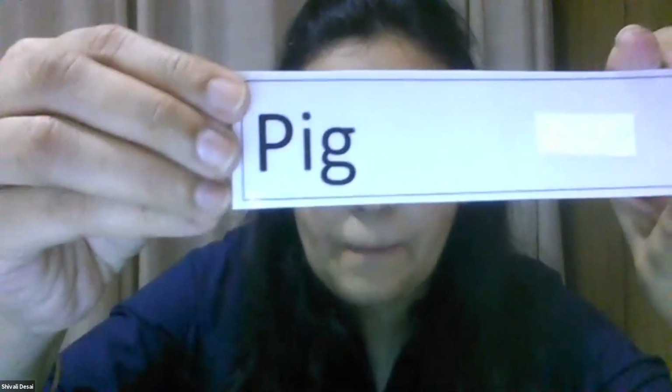Okay, so I'm going to sing the song for you and I'm going to do it with the action. But before that, I'm going to tell you the spelling of the pig. So this is the next card. It is pig.